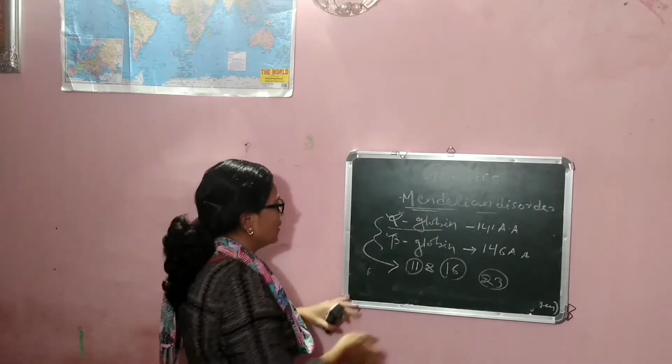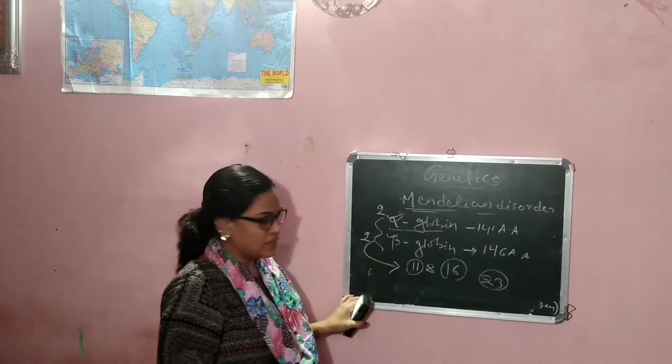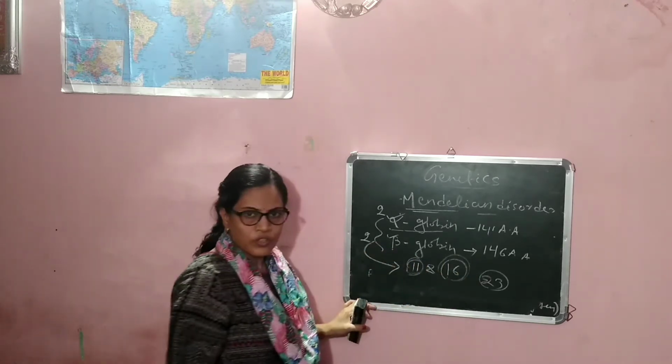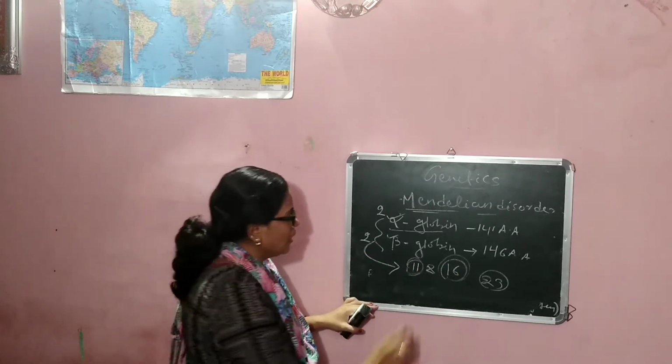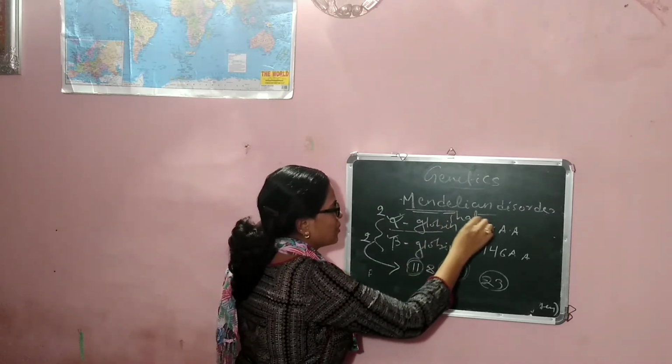In globin protein there are 2 alpha chains and 2 beta chains, out of which chromosome numbers 11 and 16 are defective. If a defect occurs, the disorderness is known as thalassemia.